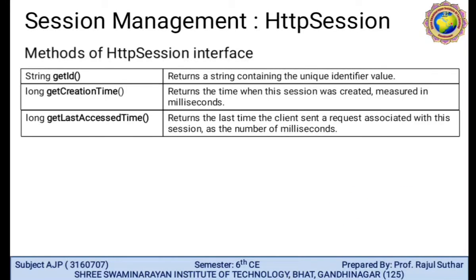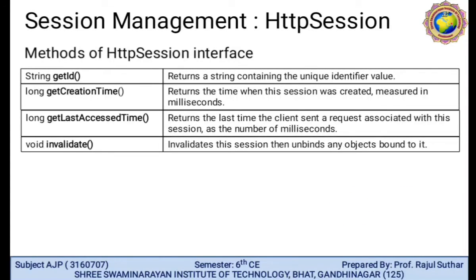Methods of HttpSession, like String getId. It returns a string containing the unique identifier value. long getCreationTime returns the time when this session was created, measured in milliseconds. long getLastAccessedTime returns the last time the client sent a request associated with this session, as a number in milliseconds.